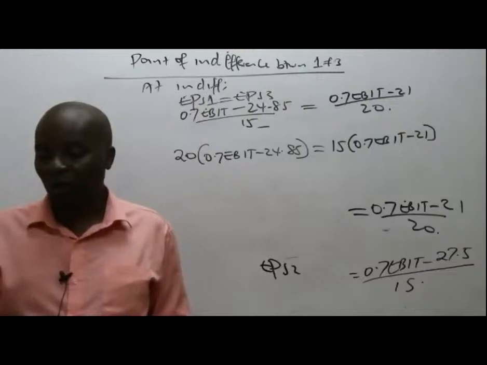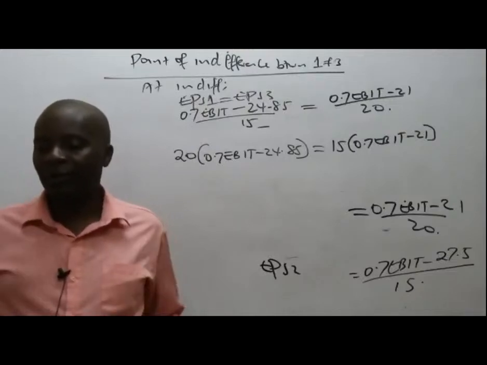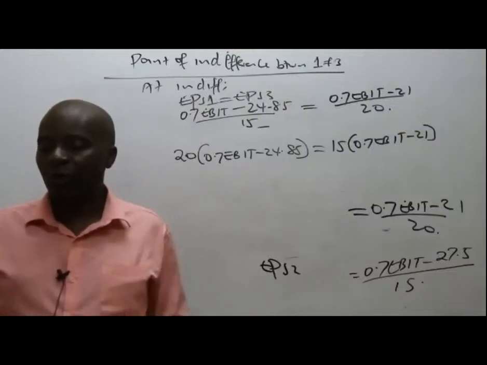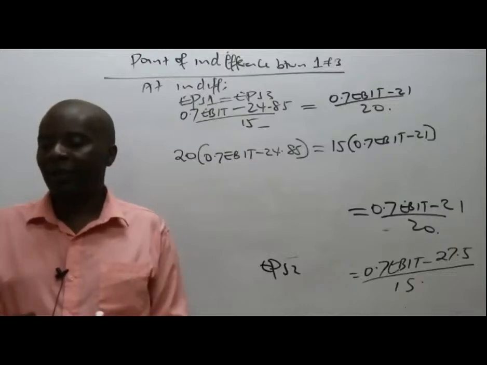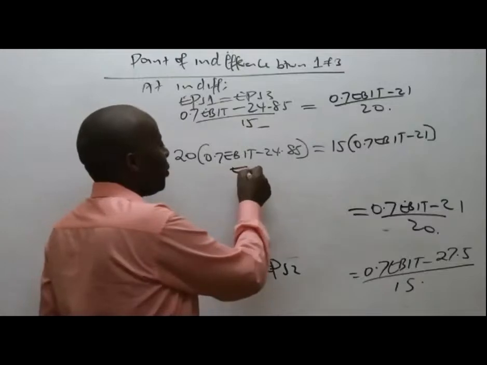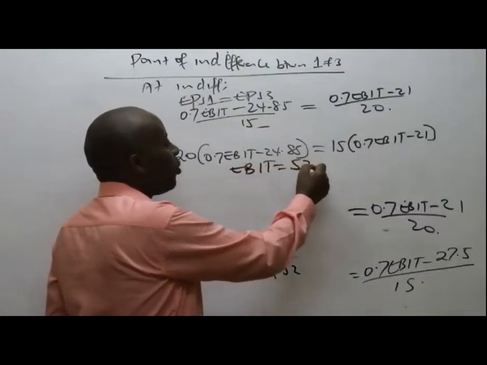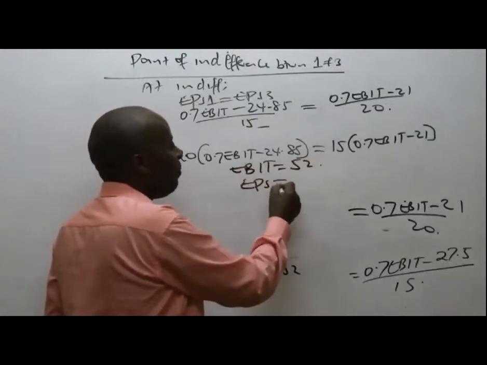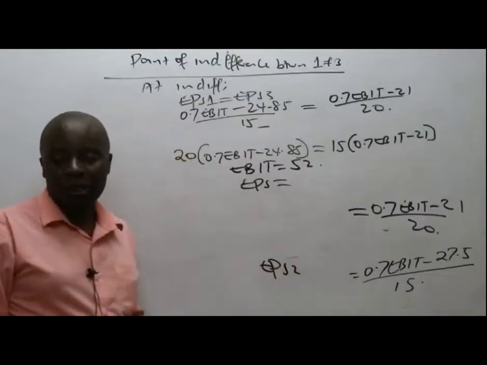Malim has also gotten 52 million. Everybody is getting EBIT of 52. But now remember that they also asked you to give them EPS.